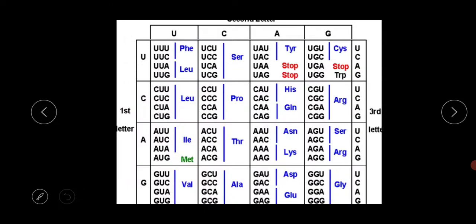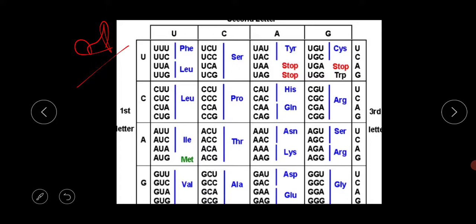So this is our genetic code table. For your board exam, for your school exam, this genetic code table is very important. I am repeating again and again, this is very important. Now I will describe how you will write this genetic code.